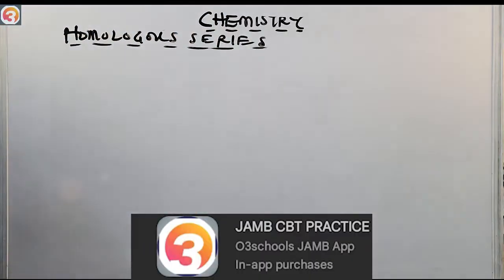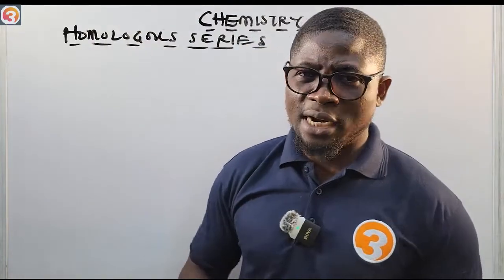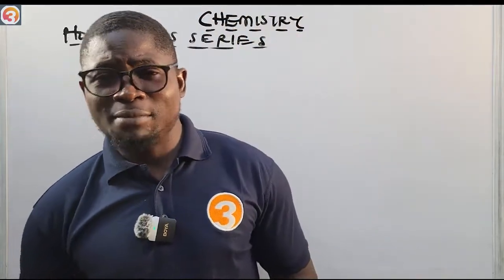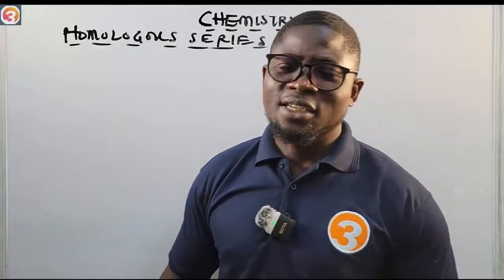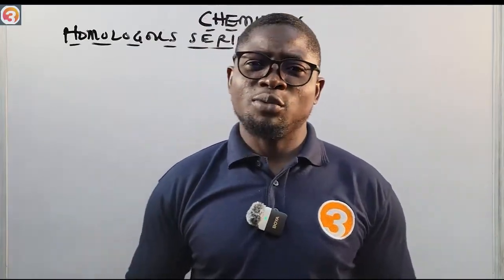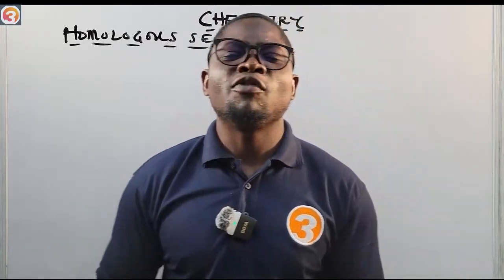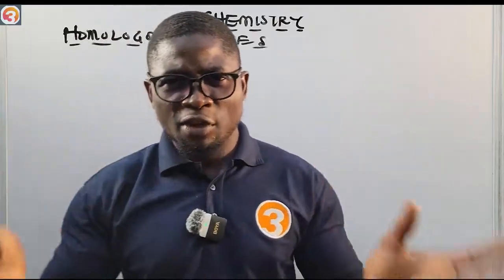All right, so let us continue. This is homologous series. What is homologous series? Let me slow down a bit. Okay, homologous series, they just sit like a family. Just like the way you are bearing your father's name and then you have siblings in the house. So that's what homologous series is. A family is a family of organic compounds. Okay, a family of organic compounds.